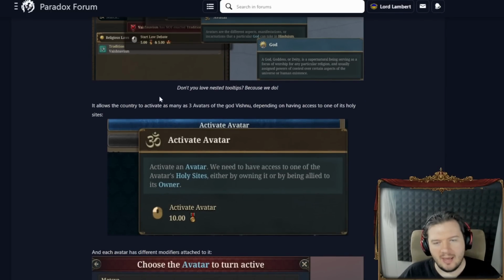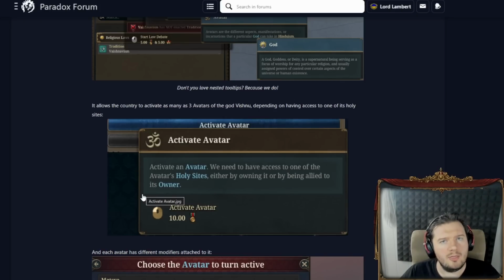Fair enough. Anyway, you can have avatars of the god Vishnu, depending on having access to one of its holy sites. So, what is an avatar? It costs 10 prestige to create one, so they're not using the religious power building block, let's say. So, activate an avatar. You need to have access to one of the avatar's holy sites, either by owning it or being allied to its owner.